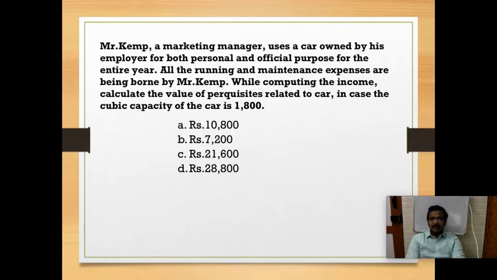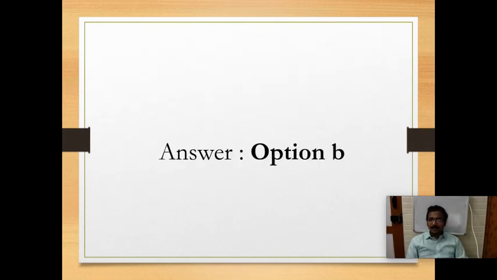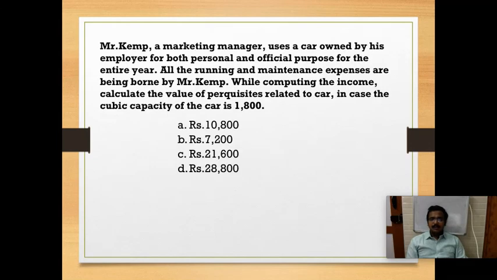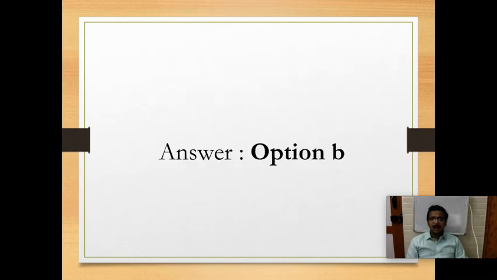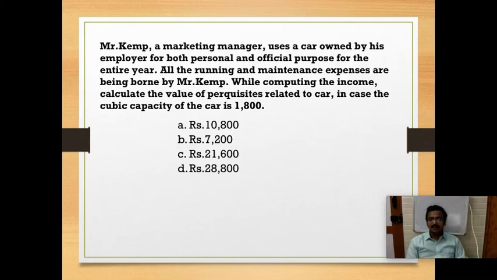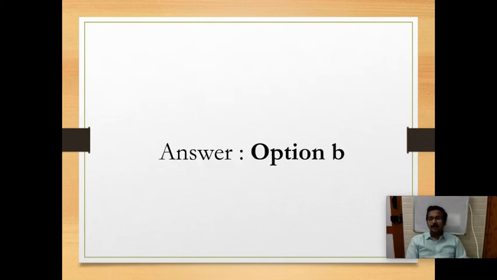So the answer is option A, 10,800. Here there is also a mistake in the key: the answer is not option B, it is option A, 10,800.